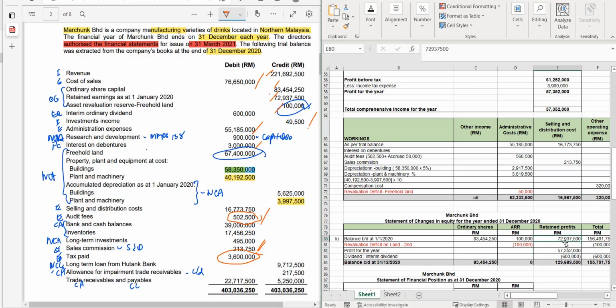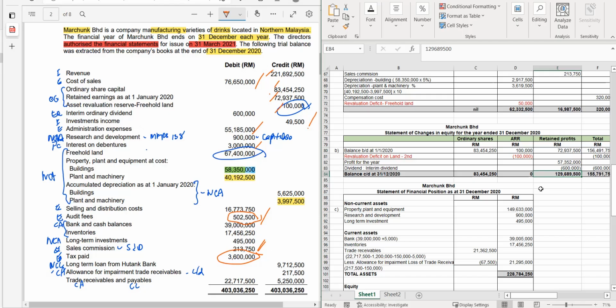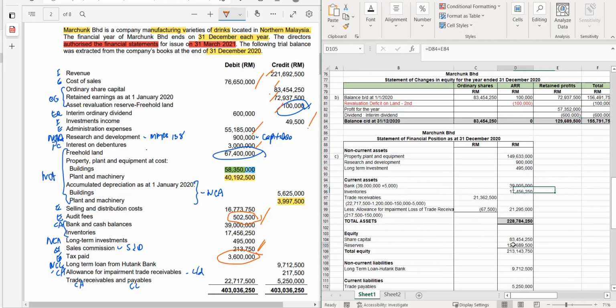This is the profit from last year. This is the current year profits. So you have the profit for the year, and here is your balance at the end of the year for the retained profits. So these two figures, there are only one figure for the retained earnings. There are no figures for ARR. Why? You have fully utilized the ARR balance during the revaluation deficit before you charge the deficit to the SOPL as the expenses. Done with that. So that is the item that you will transfer here.